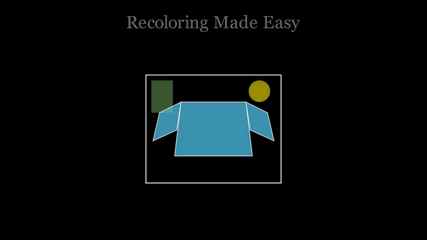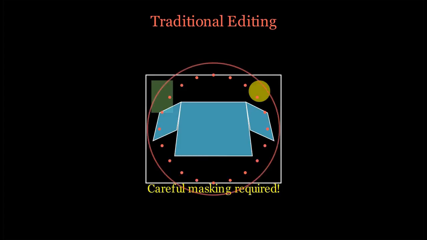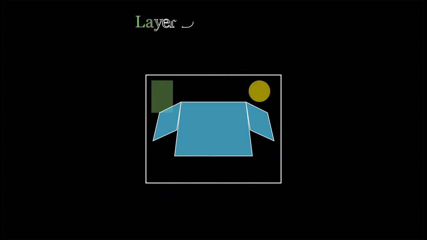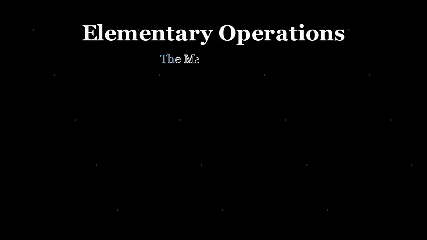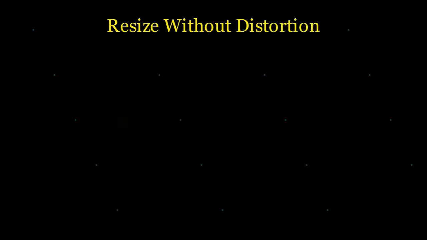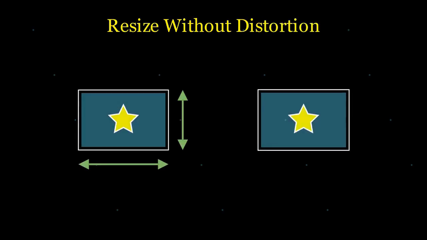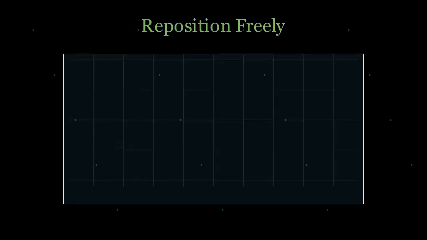Picture this: you want to recolor a jacket in a photo, but traditional editing forces you to mask carefully and pray nothing bleeds. With layer decomposition, you simply touch that layer alone while everything else remains untouched. The magic deepens when you realize these layers support what they call elementary operations: resizing objects without distortion, repositioning elements freely across the canvas, even deleting unwanted content cleanly without artifacts.